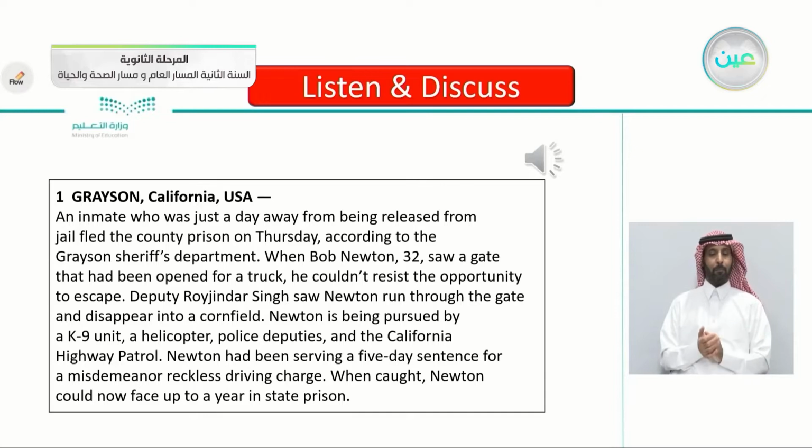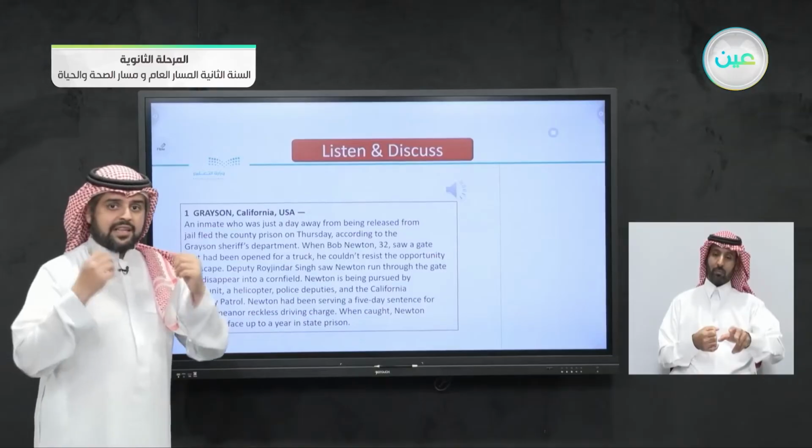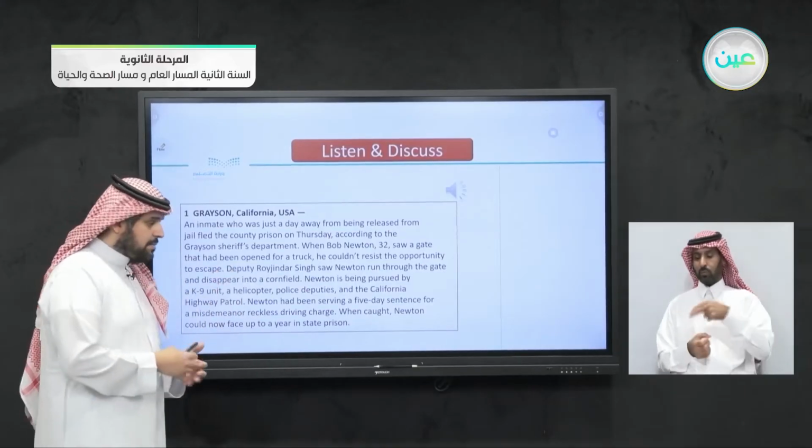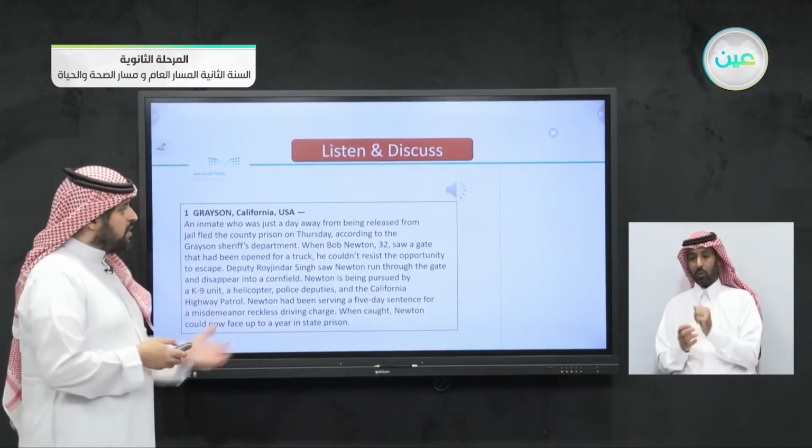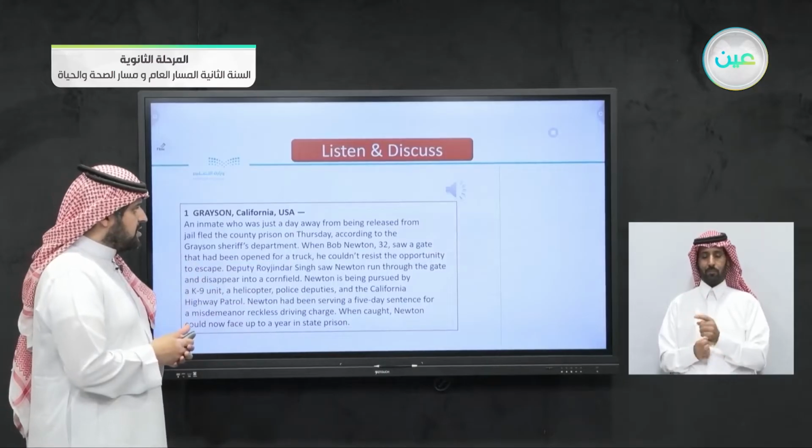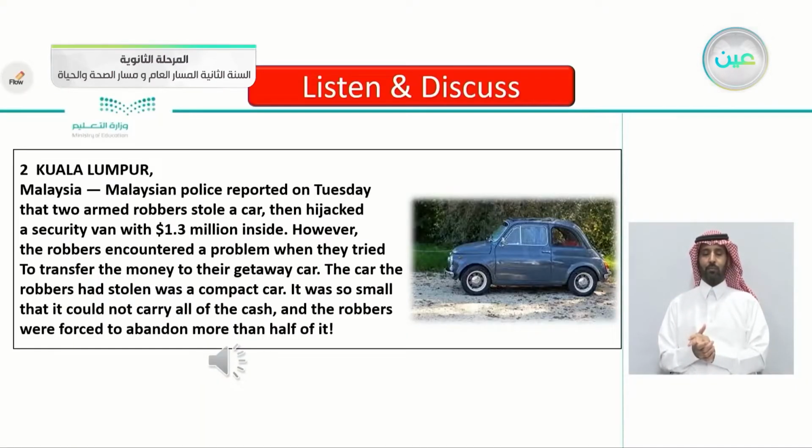So this is the first article in California, USA, an inmate who was just a day away from being released from jail. He's just one day from being released, and he attempted to escape. Is he patient or not? So jumping to the next article, you can see the small car here in Kuala Lumpur, Malaysia.